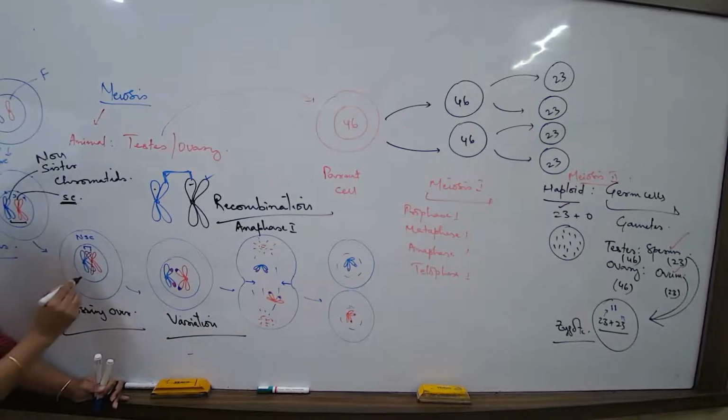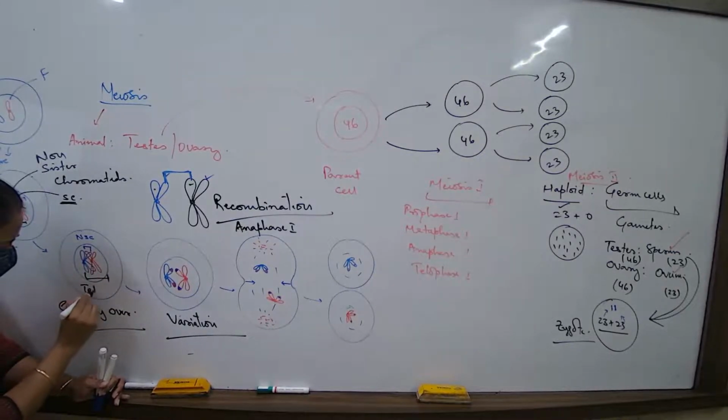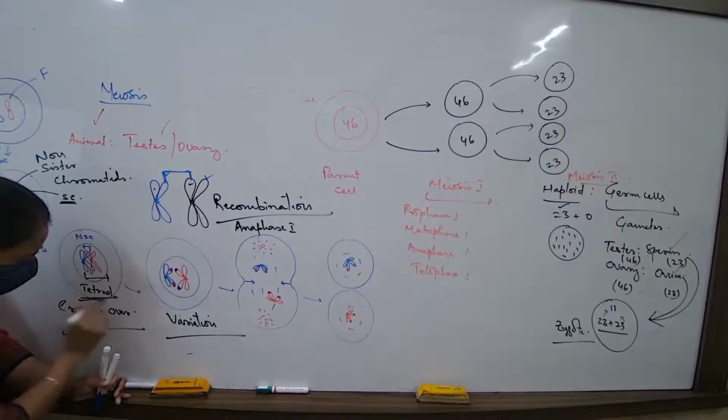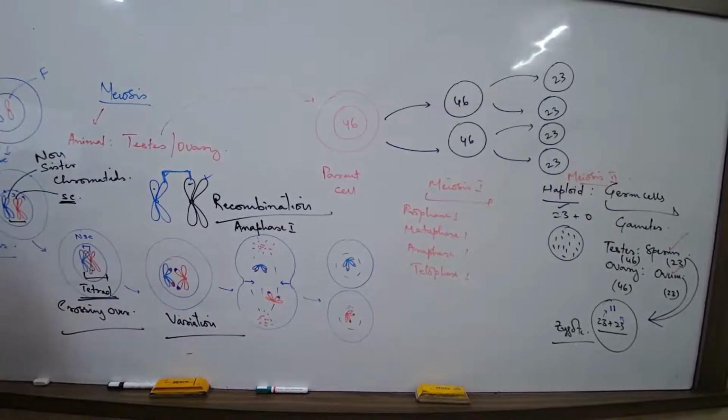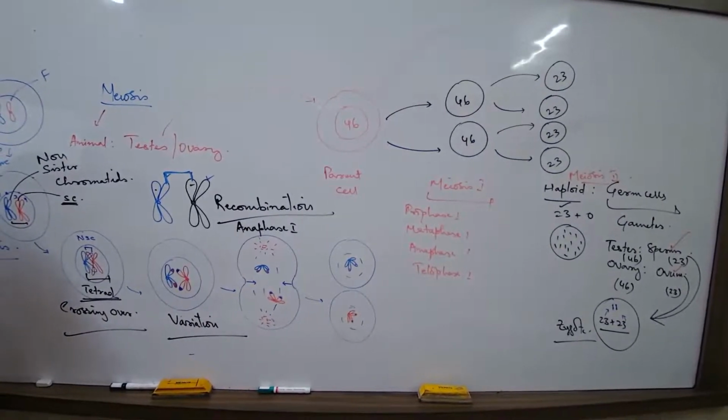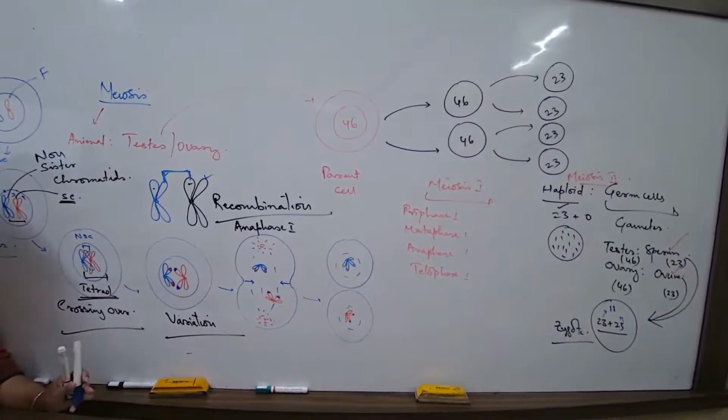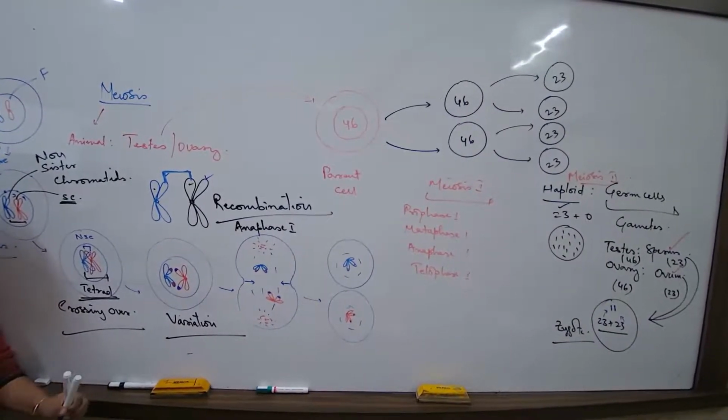So when these 4 chromosomes come together, what do we term this as? Tetrad. Ye naam bhi yaad rakho. Tetrad. When all the four chromosomes are together, very close, and undergo the process of crossing over, what is this word called? This word is called tetrad. It's there in the book. When you read, you will come across tetrad. Theek hai? Ye saare words yaad rakhna hai.